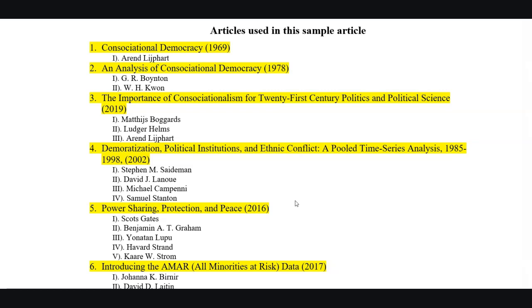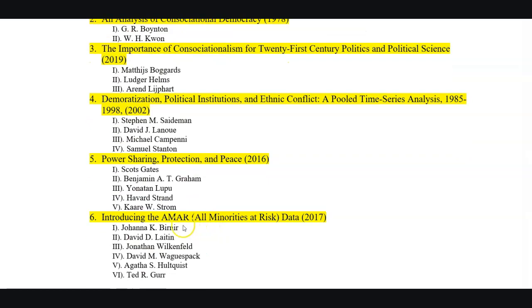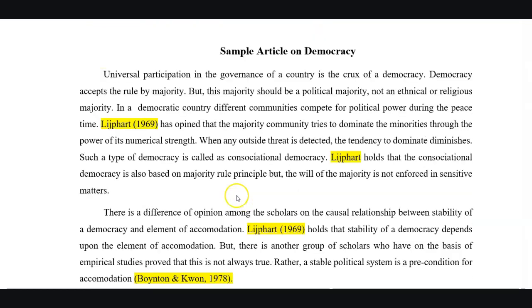There is a slight difference in citing methods of articles according to the number of their authors. Here we will apply these rules from a 1 author article to a 6 author article. This is the list of all the articles that we are going to cite in this sample article. The first is the 1 author, second is the 2 author, third is the 3 author, fourth is the 4 author, fifth is the 5 author, and the last is the 6 author article. Here in the first paragraph, we have cited the source article written by one author.